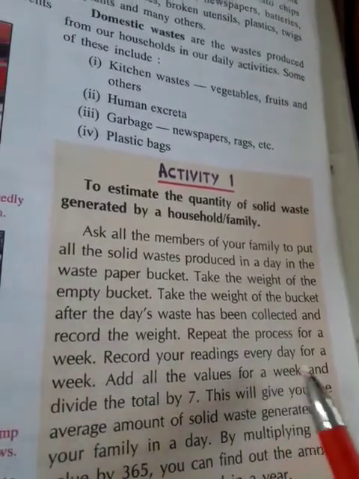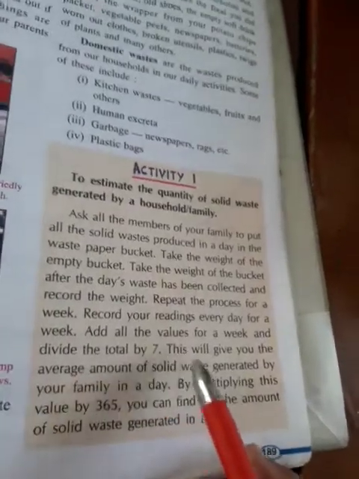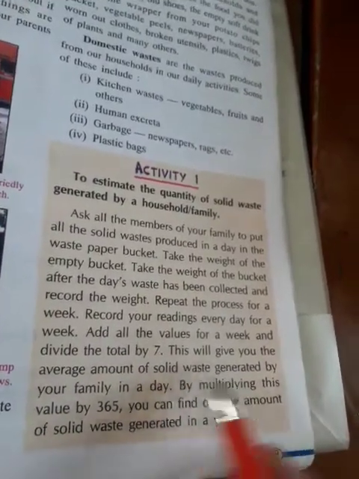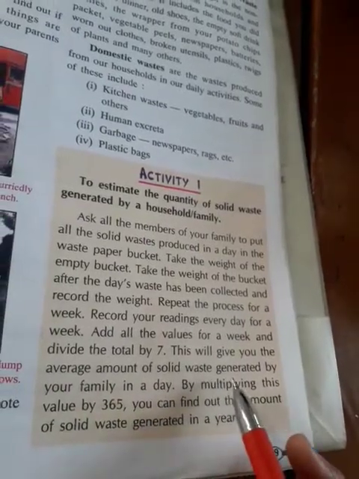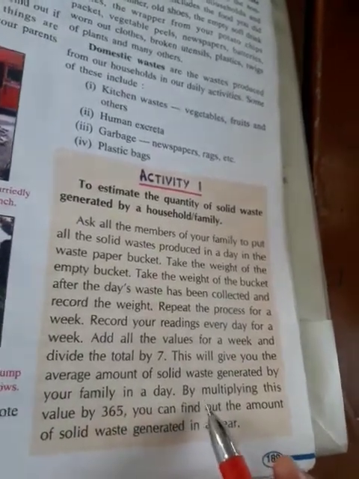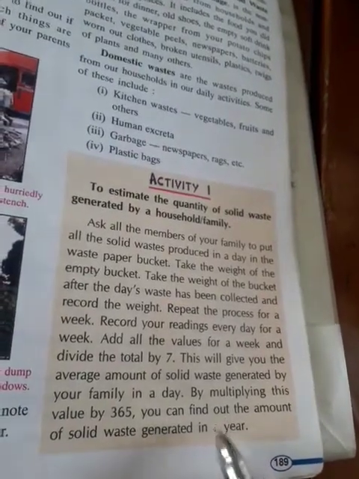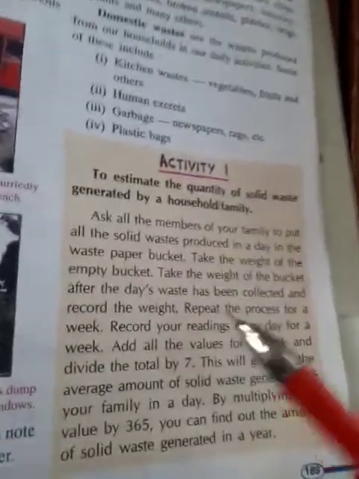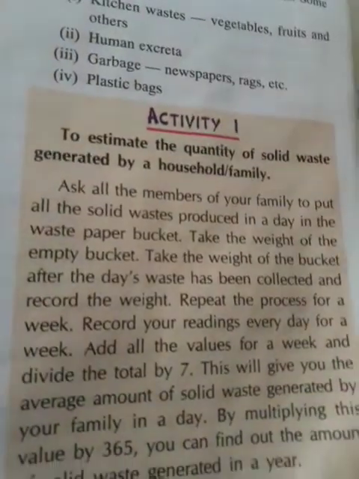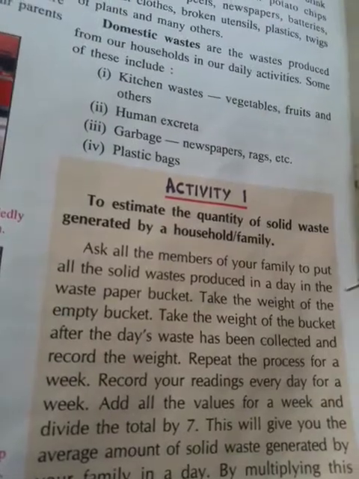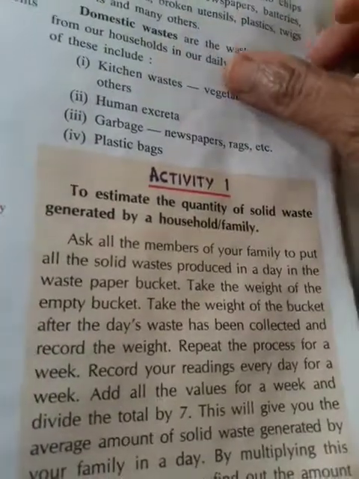Record your readings every day for a week, add all the values for the week and divide the total by 7. This will give you the average amount of solid waste generated by your family in a day. By multiplying this value by 365, you can find out the amount of solid waste generated in a year. So you can see how much waste is generated from your household every day, every week and every year.